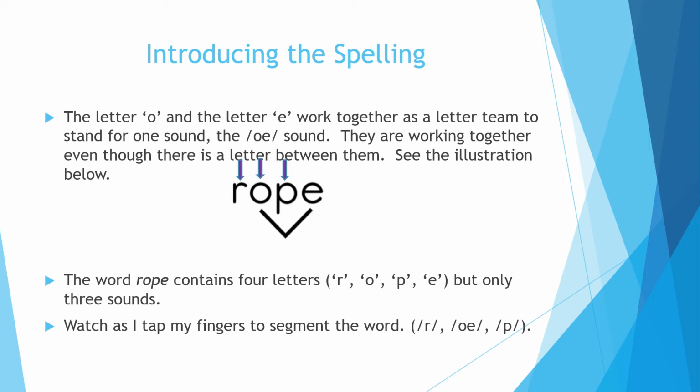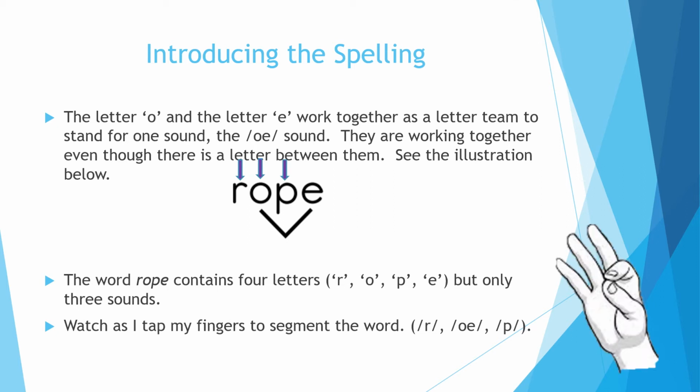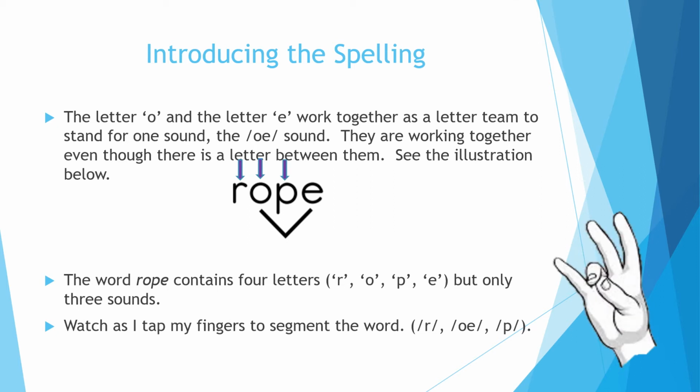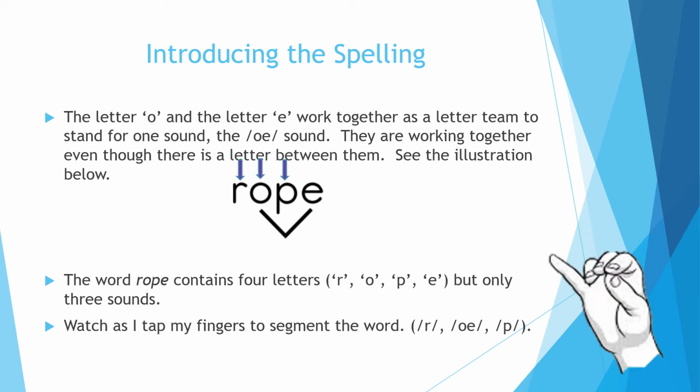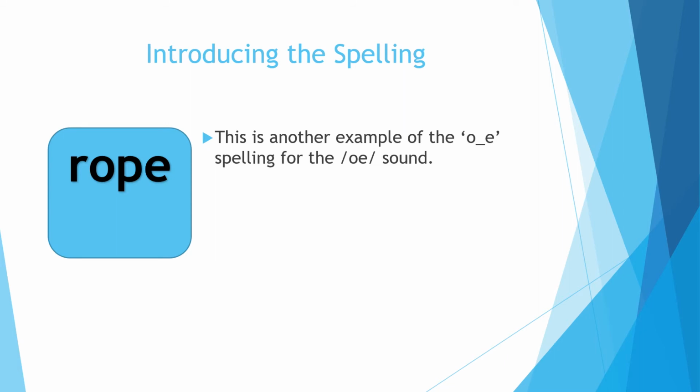Watch as I tap my fingers to segment the word. R, O, p. Rope. The E does not make a sound. It's too busy making that O say its name. So O and E say what sound? O. This is another example of the O spelling for the O sound. We see that same word, rope, again.